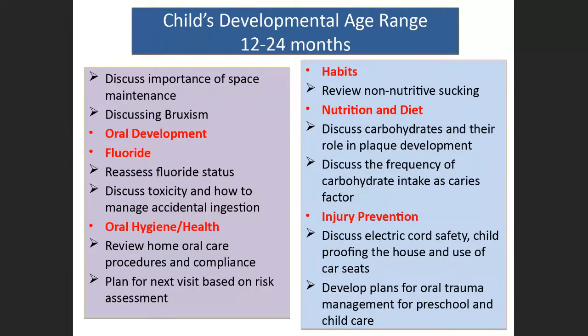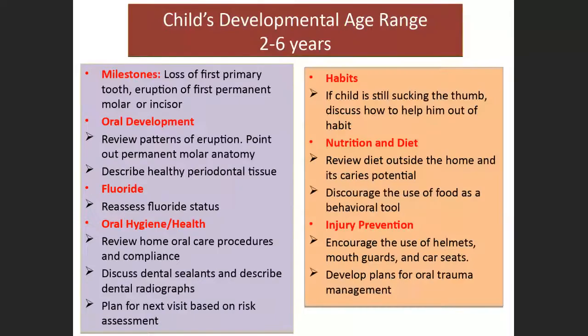Now coming to the nutrition and diet, we are supposed to increase the carbohydrate intake so that there is less occurrence of caries. And injury prevention, this is the age where the child tries to explore in the home. That is, there may be chances of exploring the sockets in the house, that is electric sockets. So discuss the electric cord safety, child proofing the house, and use of car seats. So these are the main things which we are supposed to discuss when they come to the dental home or during the anticipatory guidance.